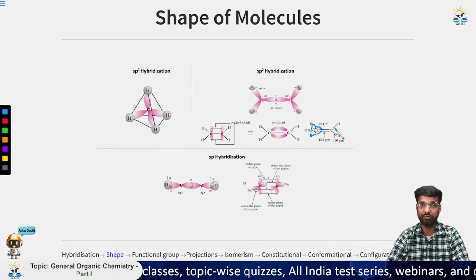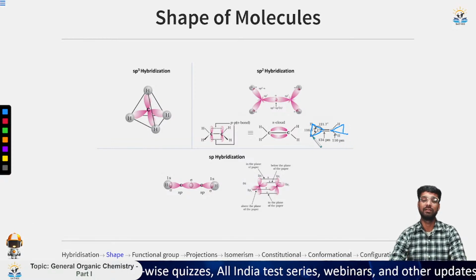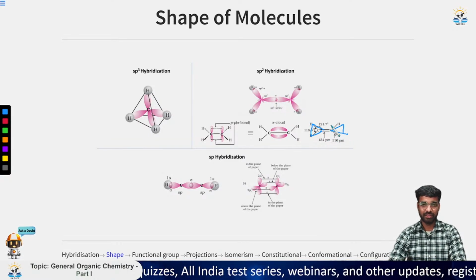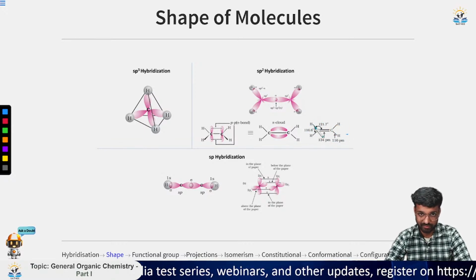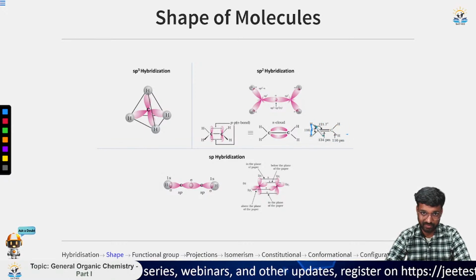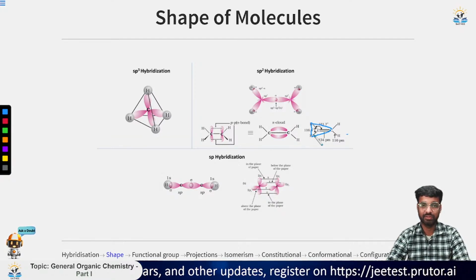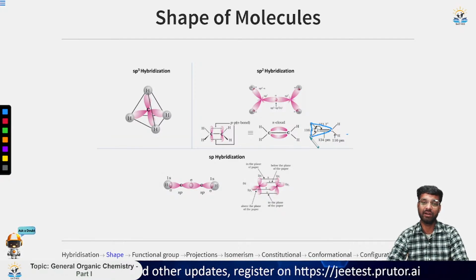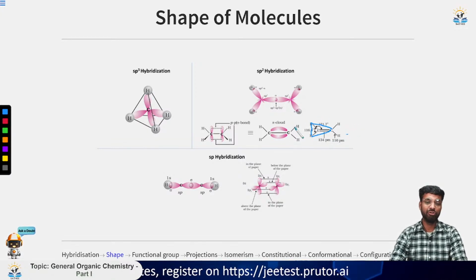Similarly, this carbon is also sp2 hybridized, so it will also form a trigonal planar shape. So this is the case that we have here. If you draw it more clearly, it will be trigonal planar like this. So this is the triangular planar that we have here. It is triangular in shape and it is planar. So this is the sp2 hybridization.